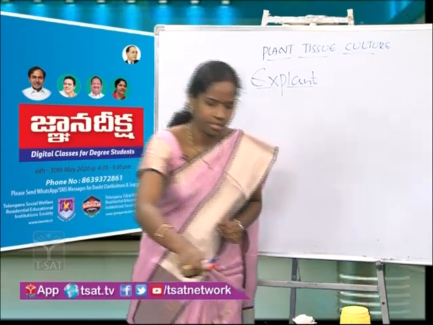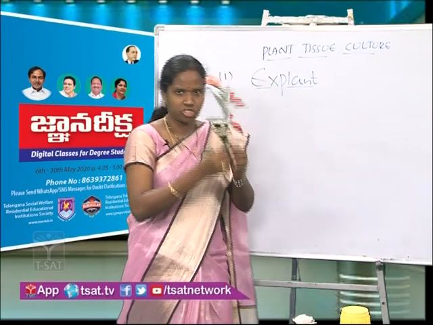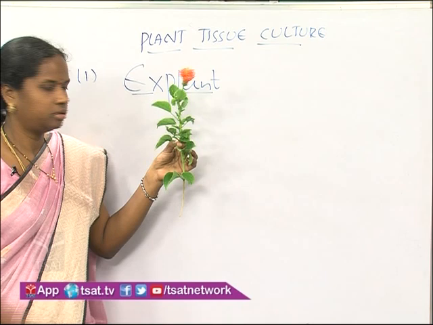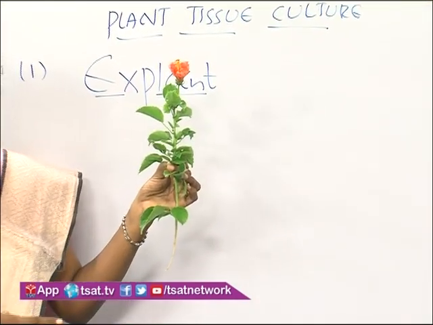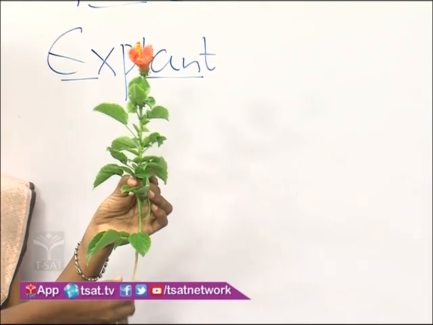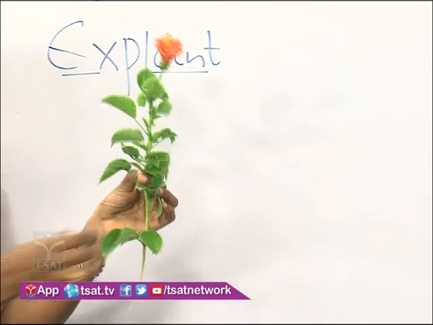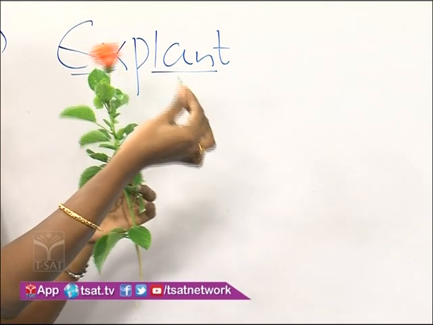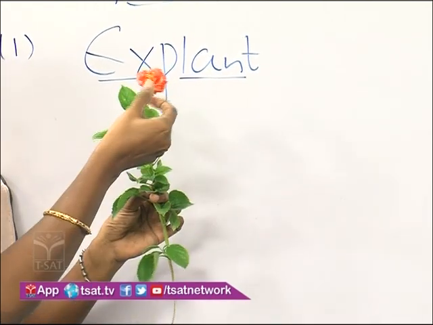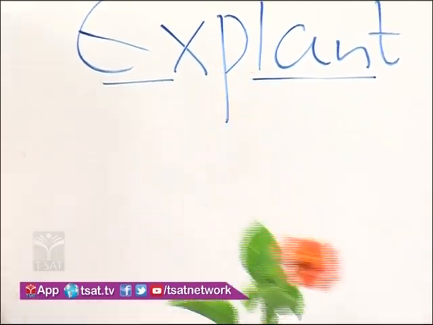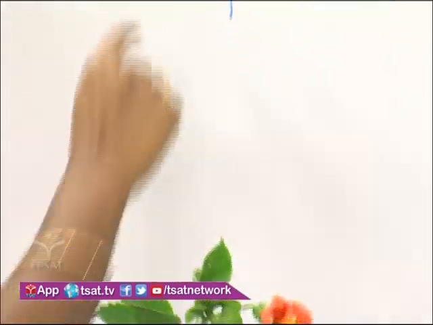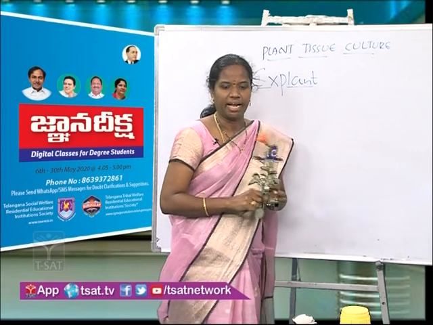Now see, in plant tissue culture, as I said, we can use any part of the plant, not only the seeds, not only the root or stem. For example, I may use this leaf, or this flower, or the anther. All these parts used in plant tissue culture are called an explant.